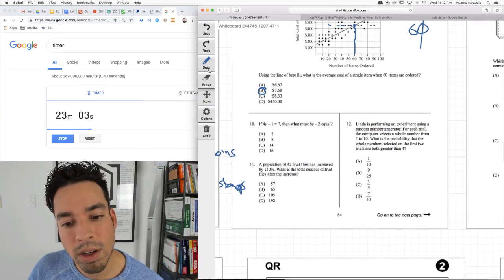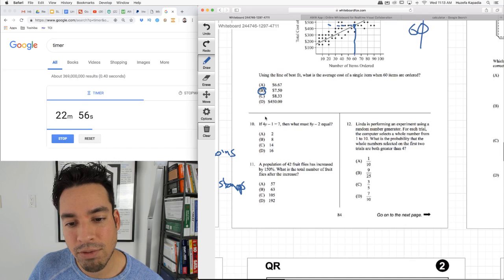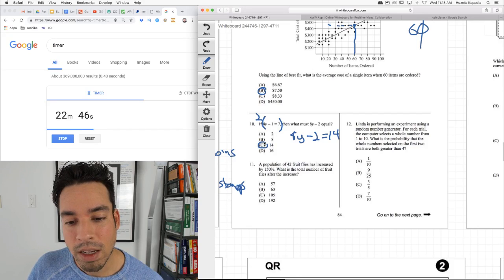7.5. If 4y minus 1 equals 7, then what is 8y minus 2? Here's a trick, right? If I multiply 4y minus 1 by 2, I can multiply this entire equation by 2. And I get 8y minus 2 equals 14. I have to double everything, and I'm allowed to do that. And so that means this guy equals 14.